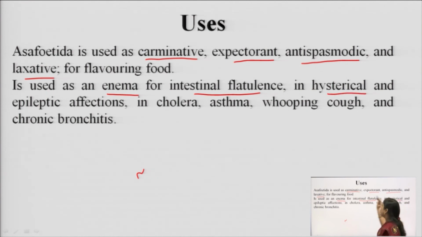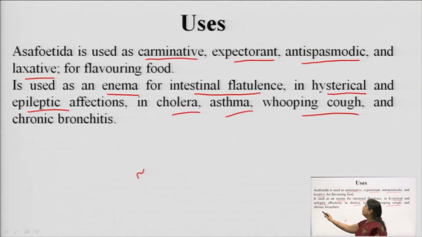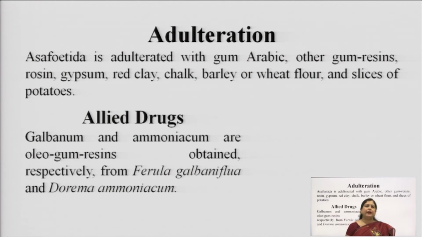in CNS problems like hysteria and epilepsy it is also said to have some effects. Then in cholera, asthma, whooping cough and chronic bronchitis. So, these are some of the uses for which it is generally consumed traditionally.